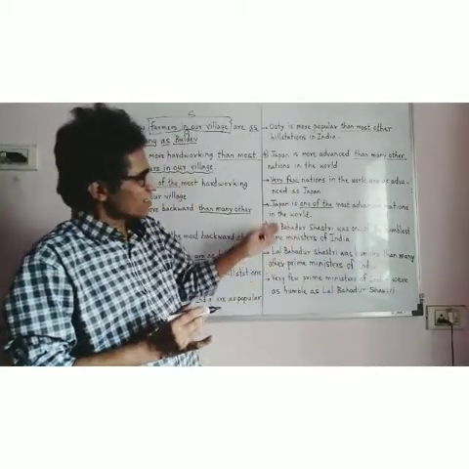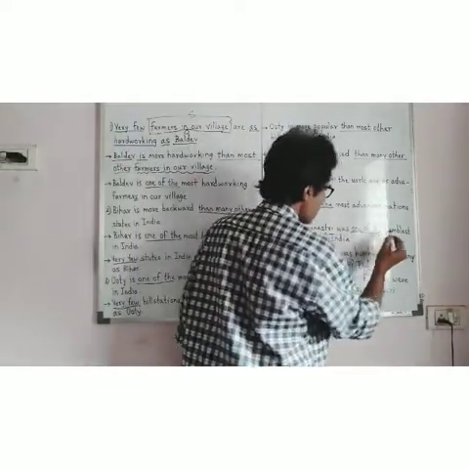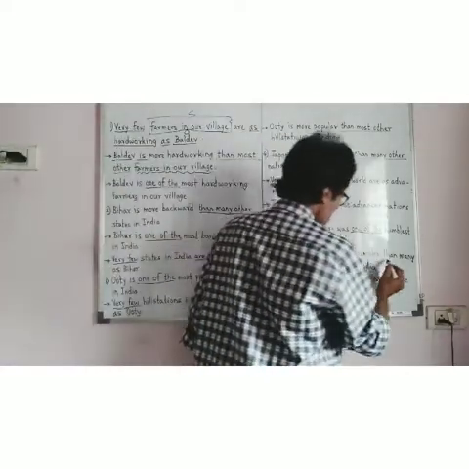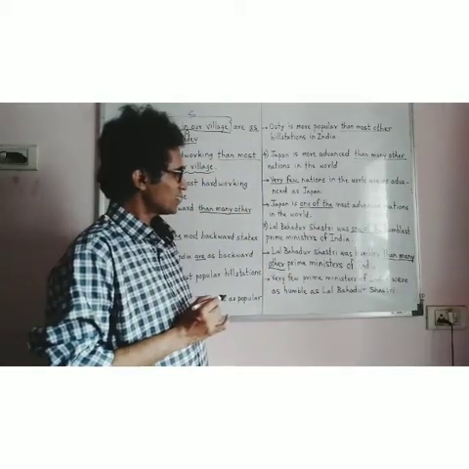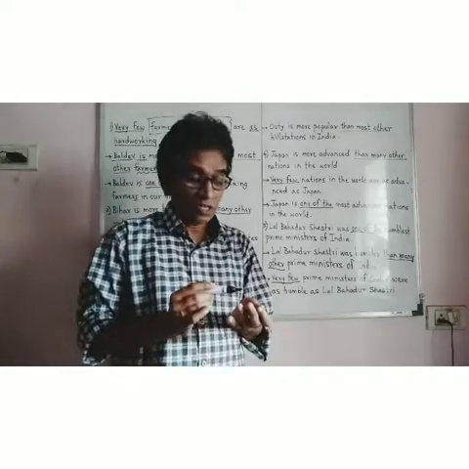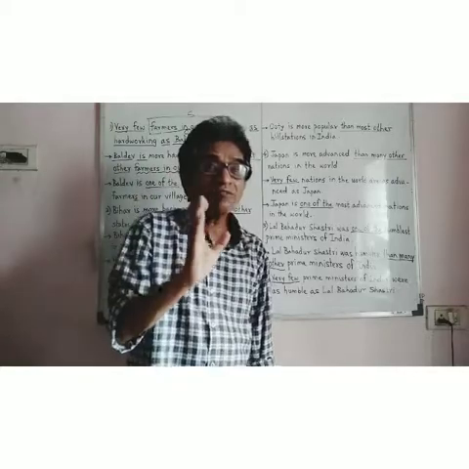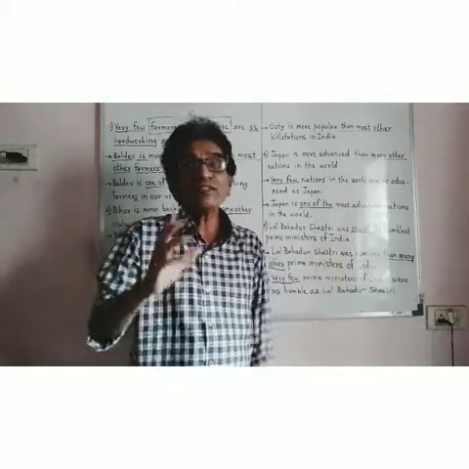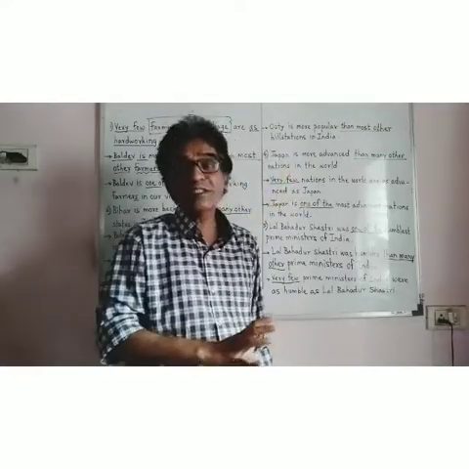Here than many other has come, so comparative, and very few, positive. So from particular words we can identify not only the degree but the structure, and write the correct answer because of those identifying words.